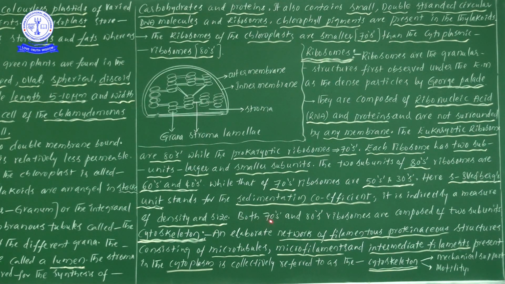Next, both the 70S and 80S types of ribosomes are composed of two subunits. This one we have learned clearly. This is some more information related to the ribosomes. Next one is the cytoskeleton.